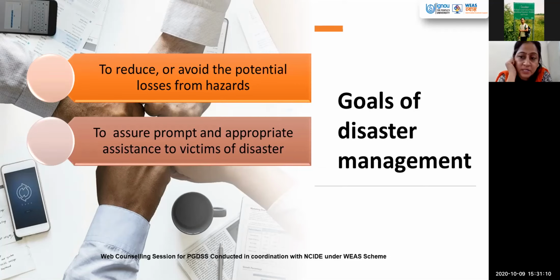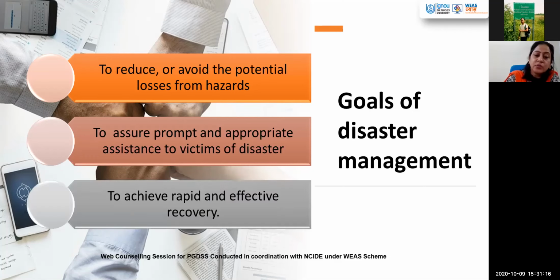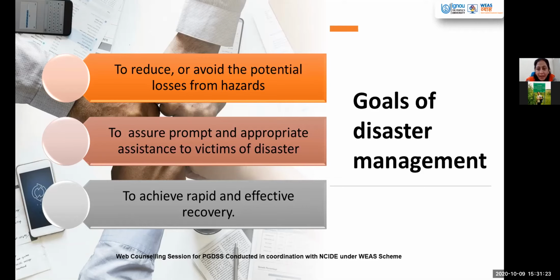What kind of assistance measures can be given so that the victims can get relief through the efforts and recovery? As again stressed here, we have to build back better.